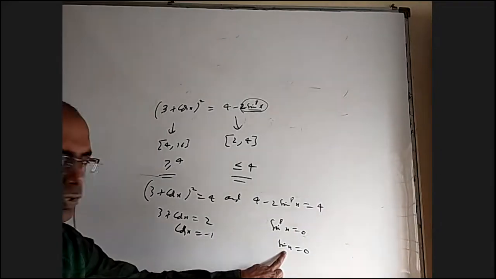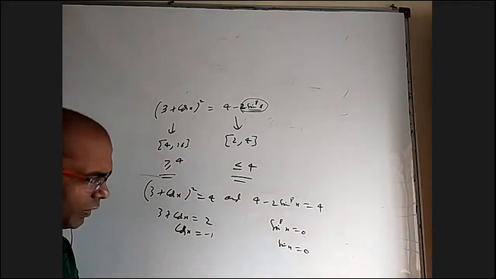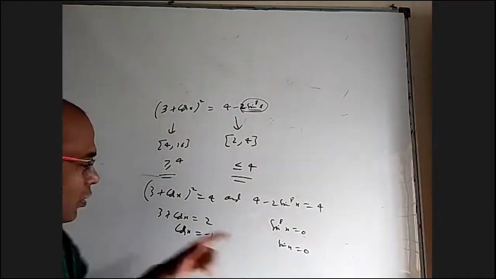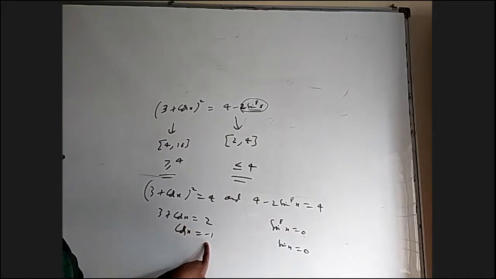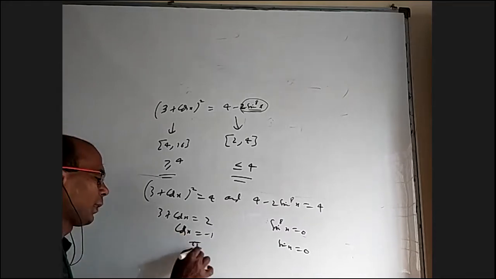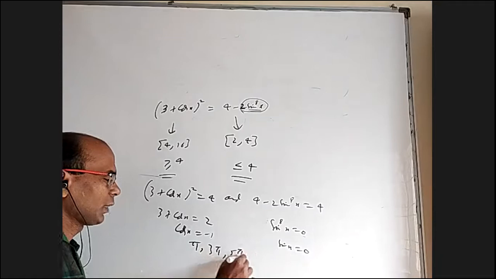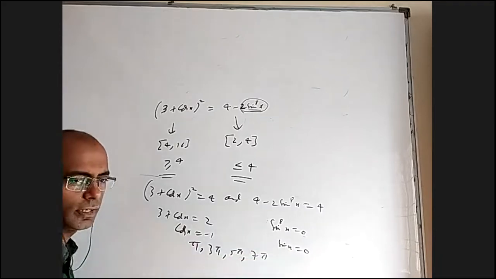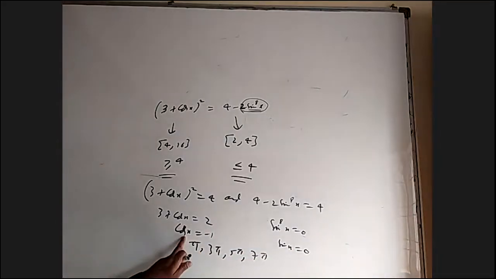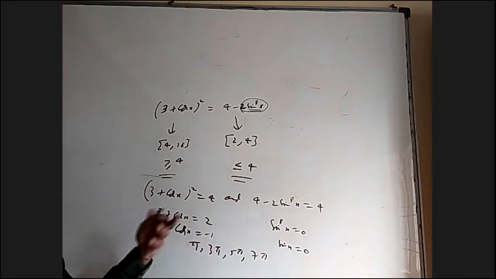So sin x equal to 0 has solutions like 0, pi, 2 pi. But cos x should be minus 1. We should not forget that also. So you cannot take 0, you cannot take 2 pi, you have to take only pi, 3 pi, 5 pi, 7 pi, which are also taken care of here. If this happens, this will happen. If this happens, this may not happen. Plus 1 also may happen.